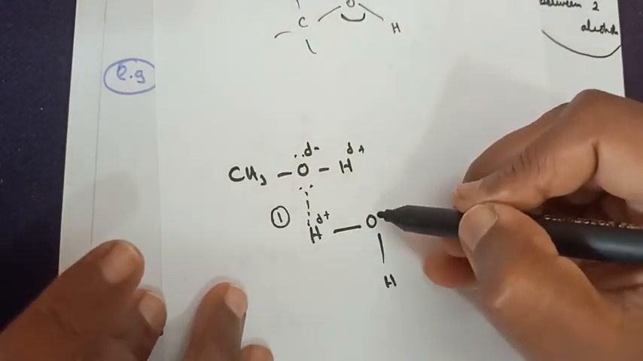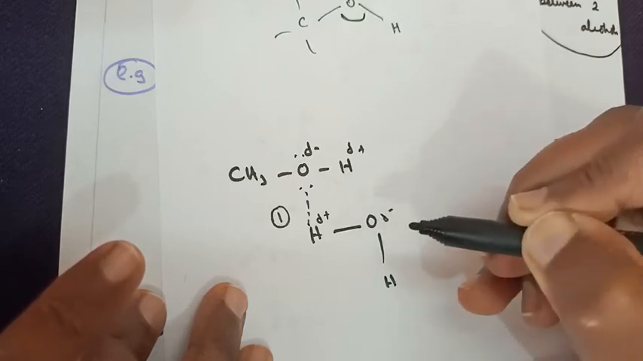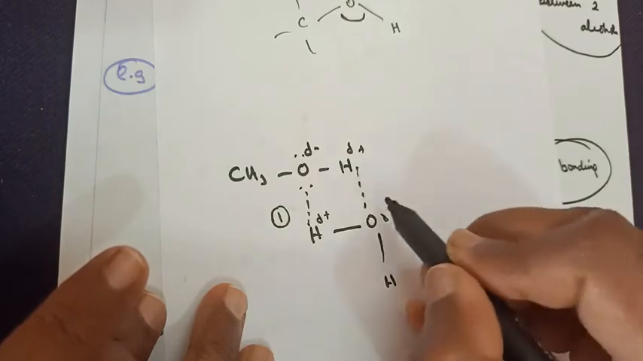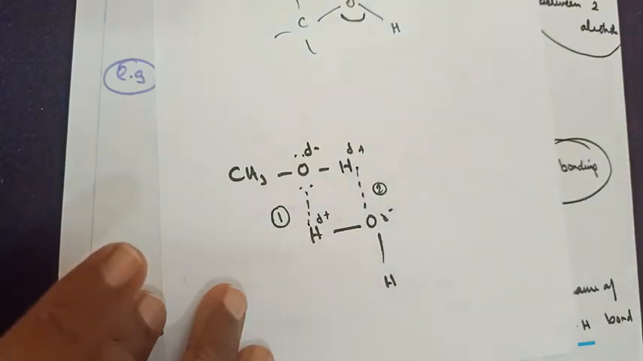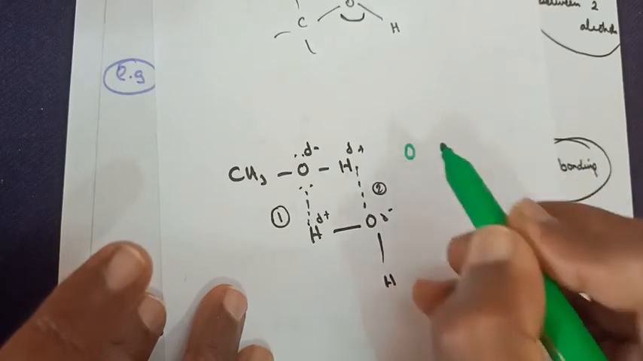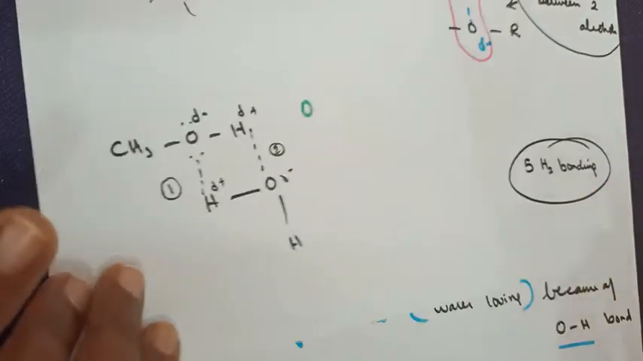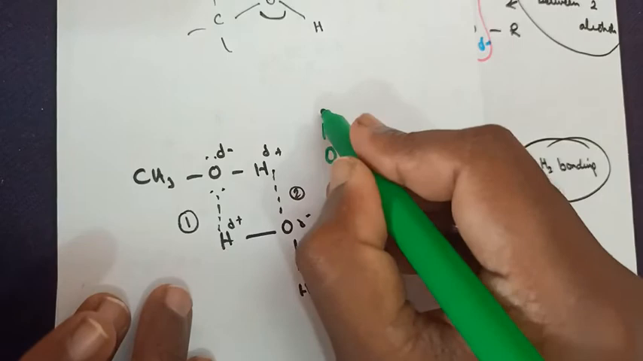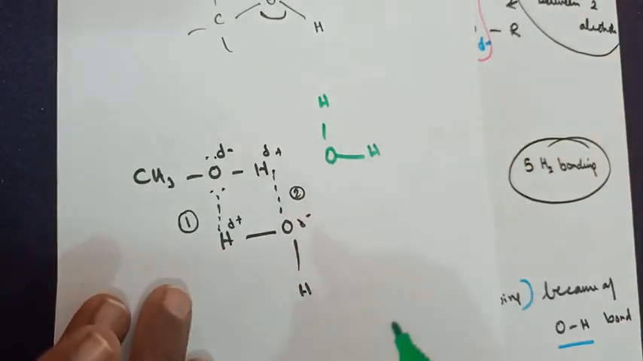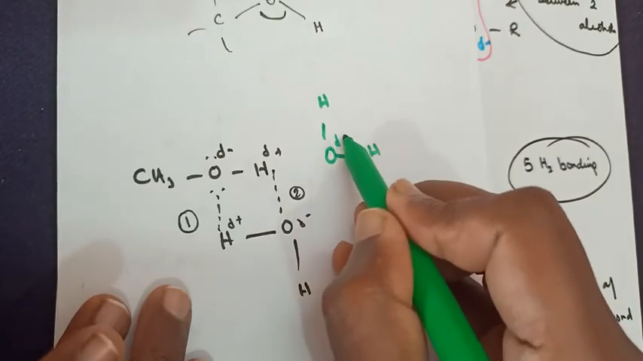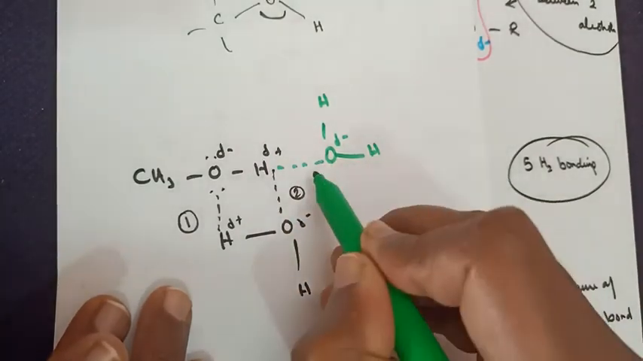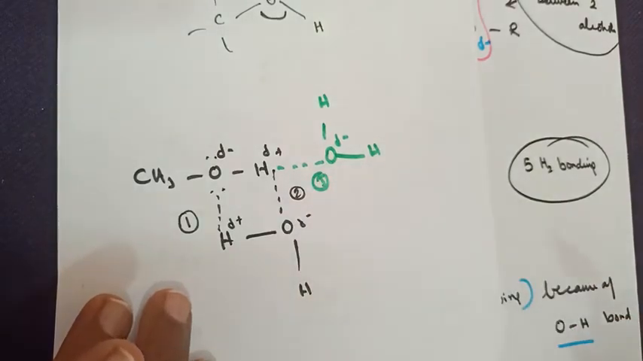Now look at it here. This is partially negative, this is partially positive. So bond formation is taking place. This is the second hydrogen bond. Now take one more molecule of water. When you take this one more molecule of water, you have hydrogens here. Between them, this is electronegative, this is electropositive. A bond is formed here. So this can be the third hydrogen bond.